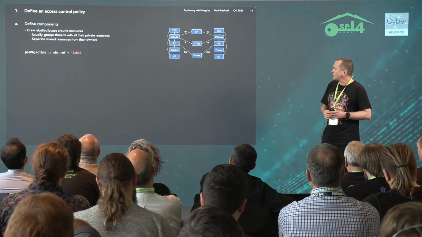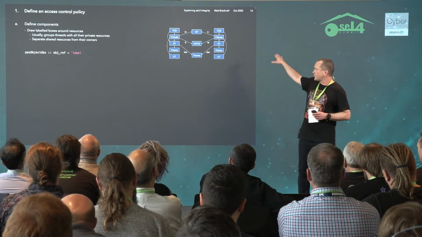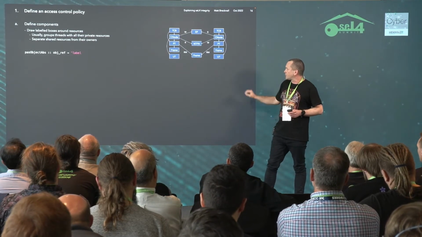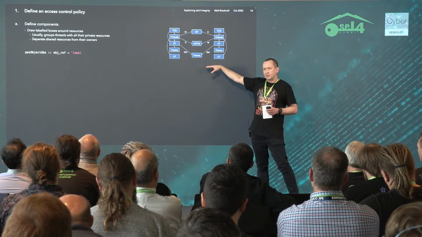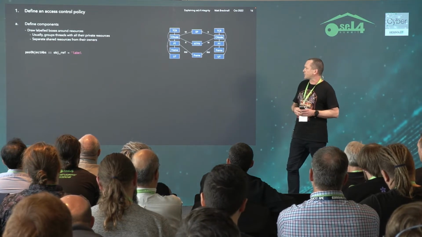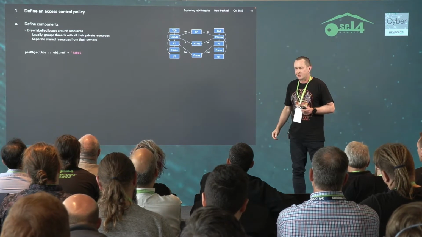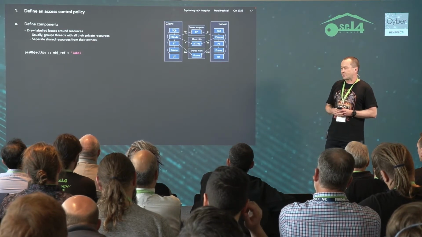Okay, so let's look at an access control policy. I have a little example system here. It's just a couple of threads, C nodes, page tables, frame, a bit of untyped memory, and some notifications, endpoints and a shared frame there. So how do we make a policy? Well, the first step is just to draw some boxes around things.